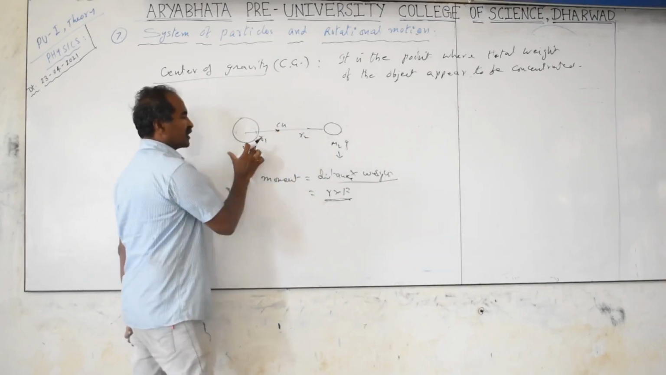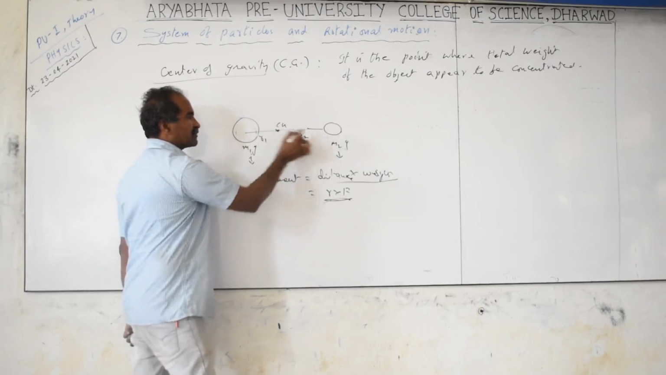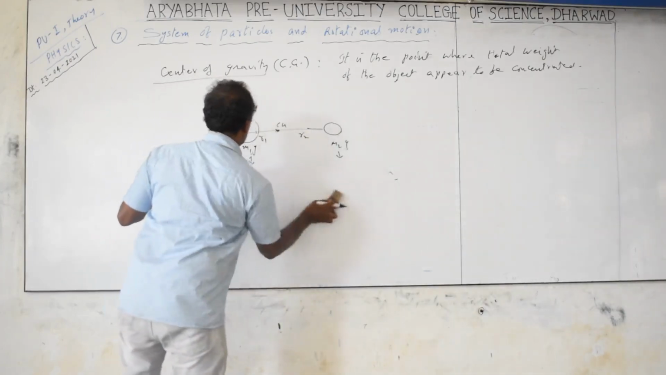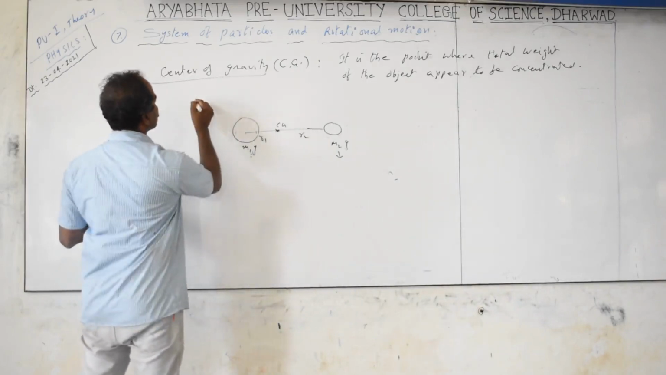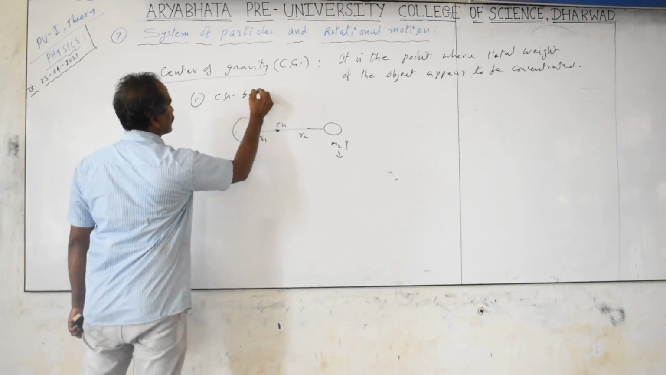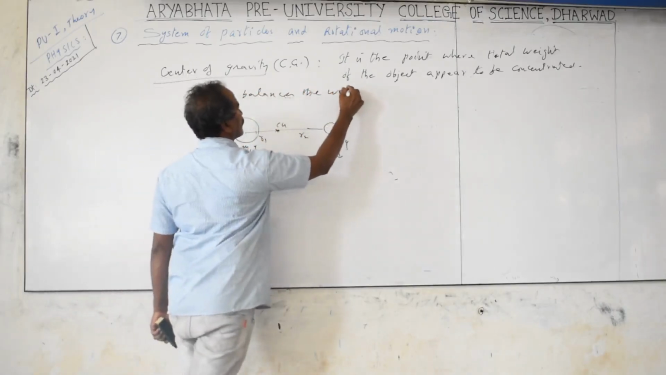If the weight is more, the distance will be less. Always remember, the center of gravity is close to the large mass. If the masses are equal, the center of gravity is exactly at the midpoint. So the center of gravity balances the weights.